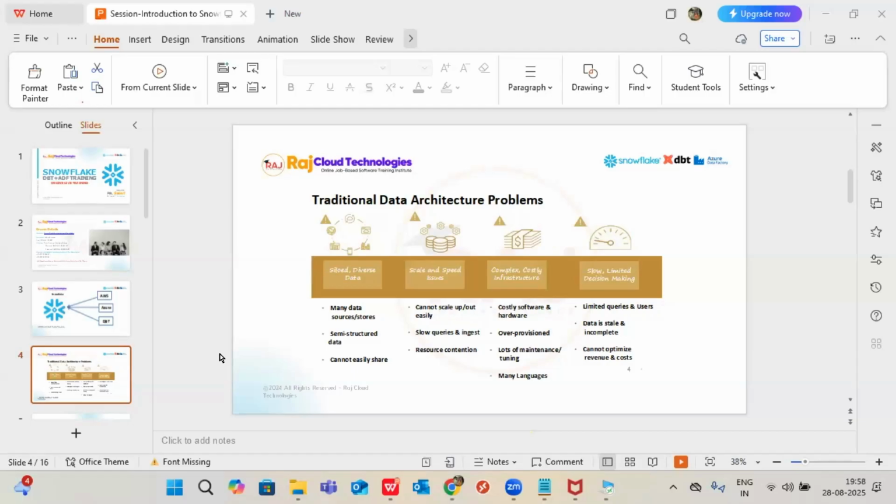And complexity of infrastructure, no complexity, because in traditional we have to set up the hardware, we have to set up the software, right? Installations, version updates, all this will be there. There are no software updates, no version control in Snowflake. Just like how you open a Gmail, we open the Snowflake account, that's it. If I say tomorrow I want to upgrade my version, there are no versions here. In Snowflake, we use the editions method: standard edition, enterprise edition, business critical edition. One edition you will pick and you will work on that directly.